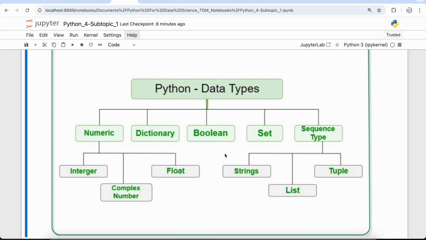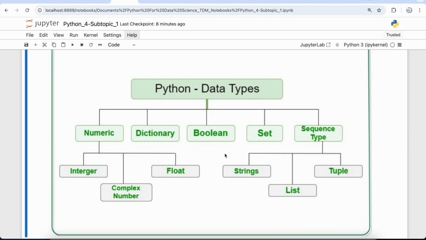I'm Atul and in this video we are going to discuss the data types in Python. In any programming language, the data type is an important concept as the variables can store different data types, and with these different data types we can perform different types of things. In Python, data types are used to define the type of a variable. It defines what type of data we are going to store in a particular variable.